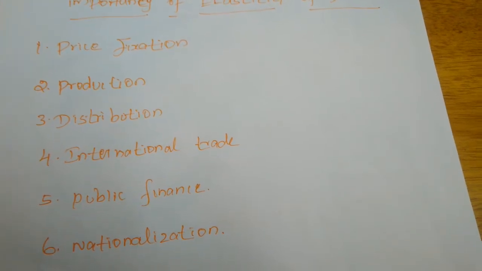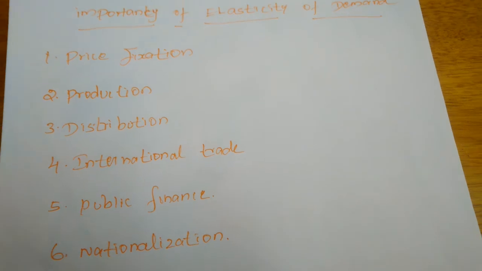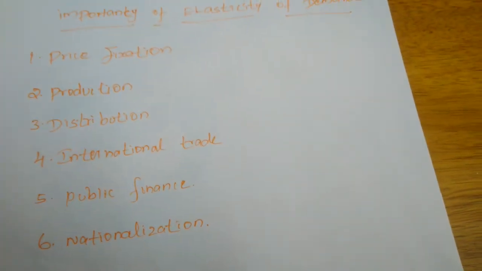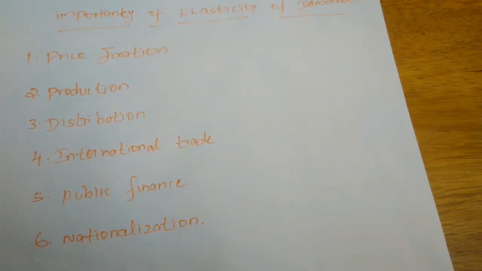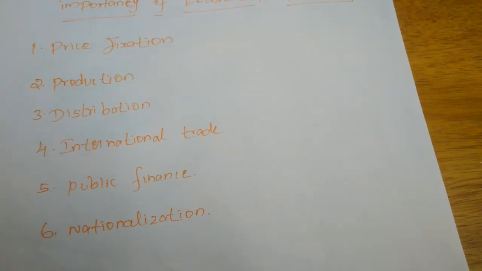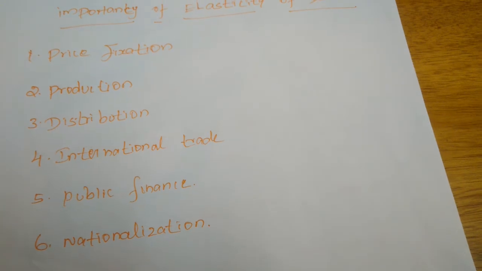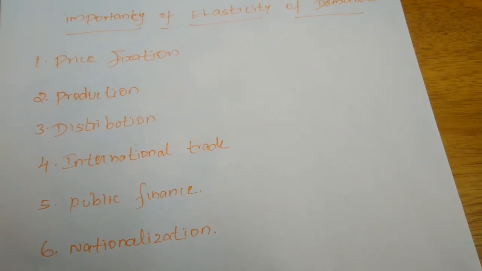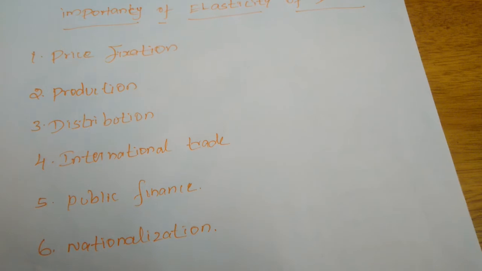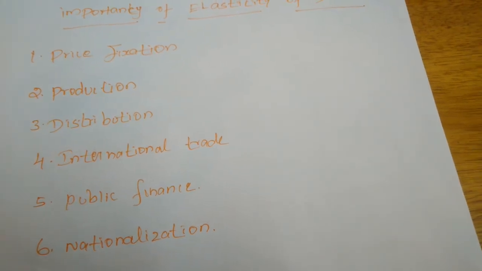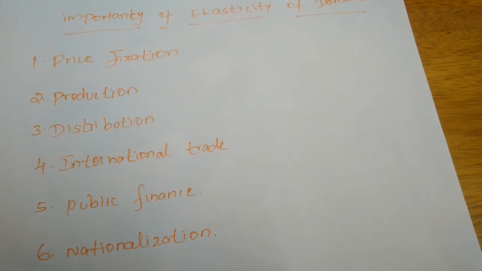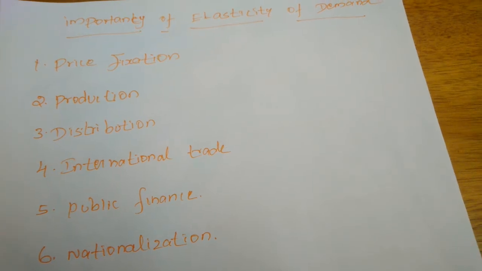For example, the monopoly market. In this monopoly market, if there is no more elasticity of demand, he will fix a reasonable price. If the demand for that commodity is inelastic, the monopolist will fix a higher price. Because in the monopoly market, he only has the right to fix the price of his commodity.